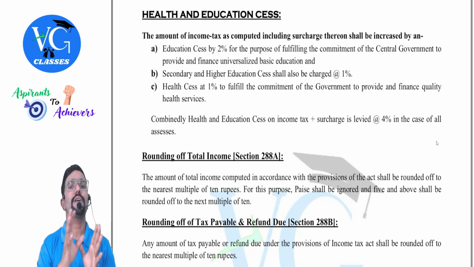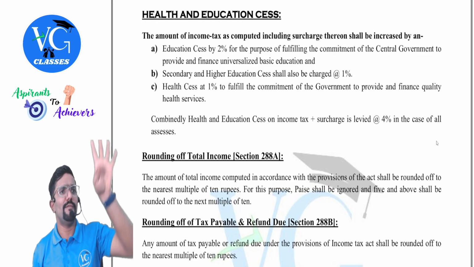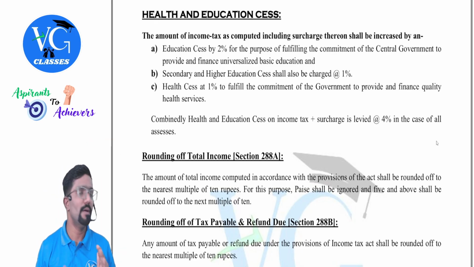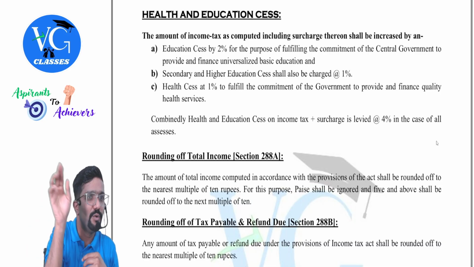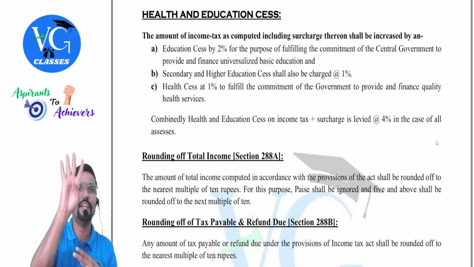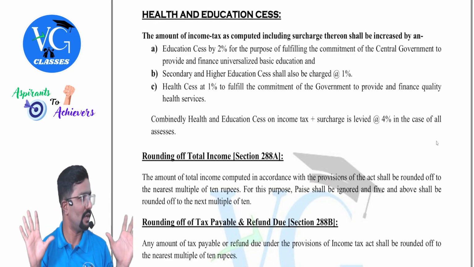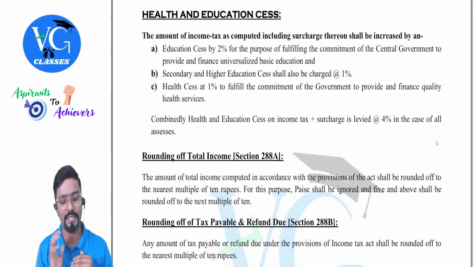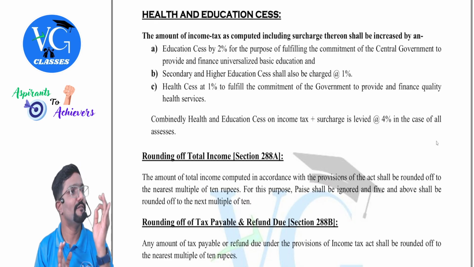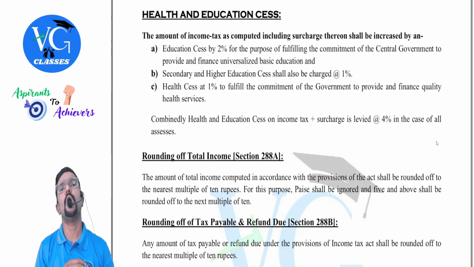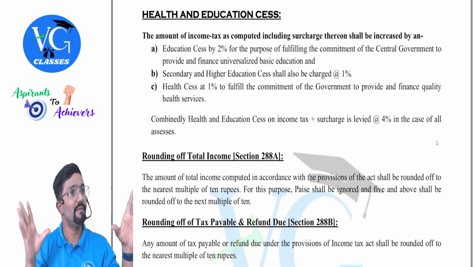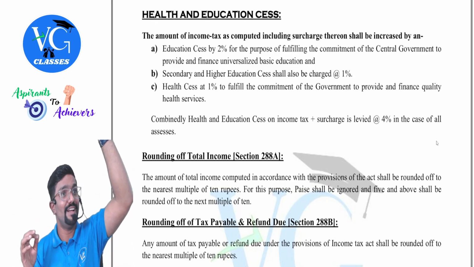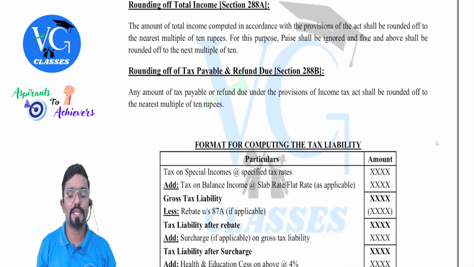Okay, come back. So combined, I have shown you the breakup: 4%, which is 2 plus 1 plus 1. While solving the question, should we do it separately as 2, 1, 1? No, we can do it as 4% together. That's all. Health and education cess is levied at 4% on income tax plus surcharge. It applies to all assessees, every person as per the definition. Everyone is covered under that. Okay, next.